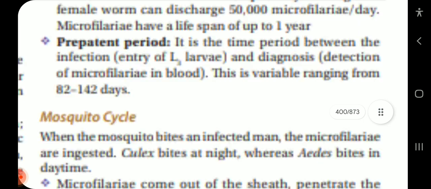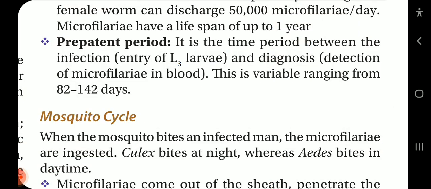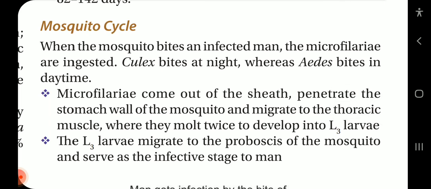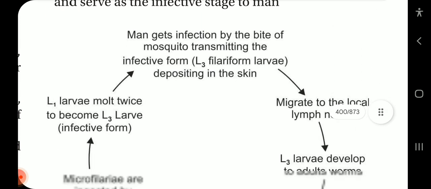Pre-patent period: this is the time period between the infection, entry of the L3 larvae, and the diagnostic detection of the microfilariae in the blood. This is variable, ranging from 82 to 142 days. Mosquito cycle. When the mosquito bites an infected man, the microfilariae are ingested. Culex bites at night, whereas Aedes bites in daytime. Microfilariae come out of the sheath, penetrate the stomach wall of the mosquito and migrate to the thoracic muscle where they molt twice to develop into L3 larvae. The L3 larvae migrate to the proboscis of the mosquito and serve as the infective stage to man.